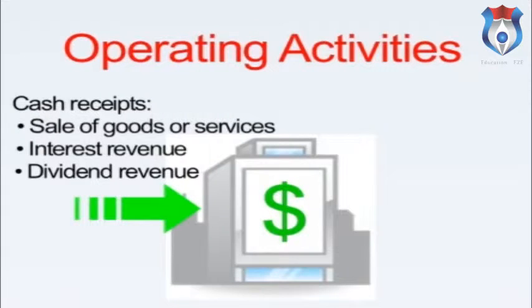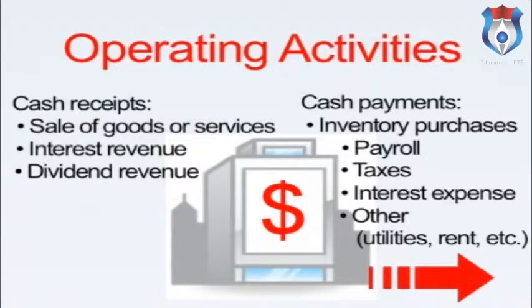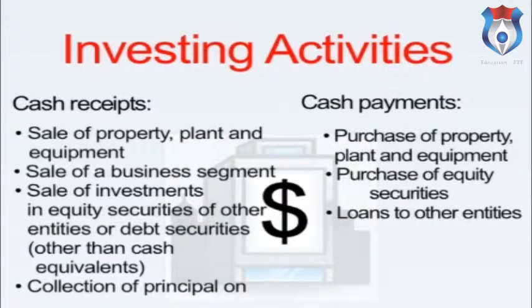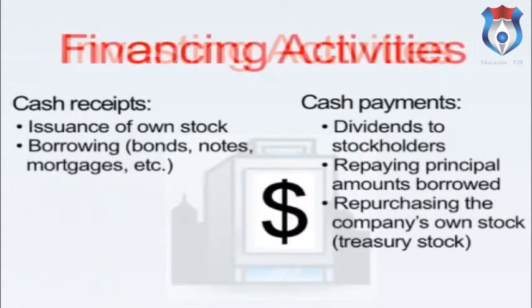Operating activities also include your cash payments, such as inventory, payroll, taxes, interest, utilities, and rent. Investing activities reports the purchase and sale of long-term assets, such as property, plant and equipment, as well as investment securities. These investments are typically not part of your everyday operations of selling goods or services. Financing activities reports the issuance and repurchase of the company's own bonds and stock and the payment of dividends.